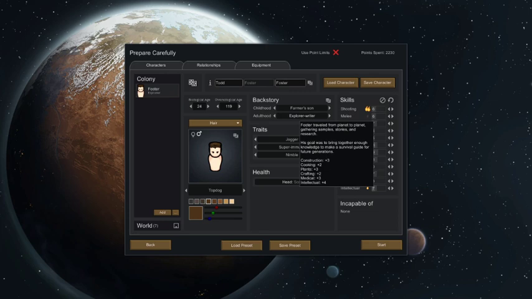We've also got his adulthood. He travelled from planet to planet, gathering samples, stories and research. His goal was to bring together enough knowledge to make a survival guide for future generations. I think that sort of ties in quite nicely with the storyline of the setting that we're going for, because he's obviously travelling and he crash lands naked on a planet.